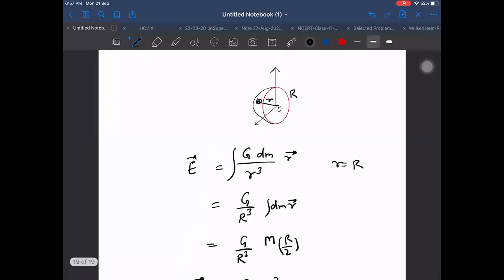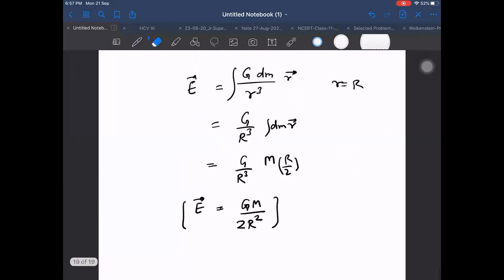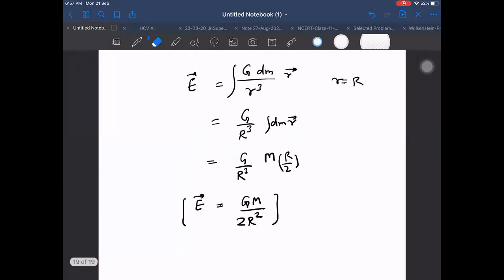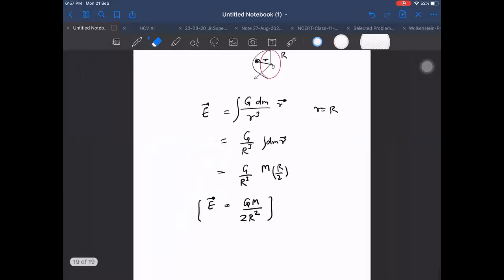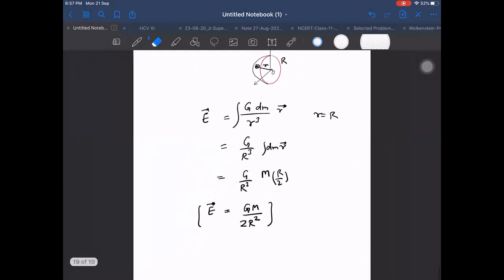Integration. This cannot be done for a solid, because the only difficulty is that I have to take r cube also outside. I'm not able to take it out in those cases where r is not constant, because the masses will be at different distances. R should be constant, then only I'm able to use it. Otherwise I cannot use it. Only for constant masses I can use it. How can we do it in that case?